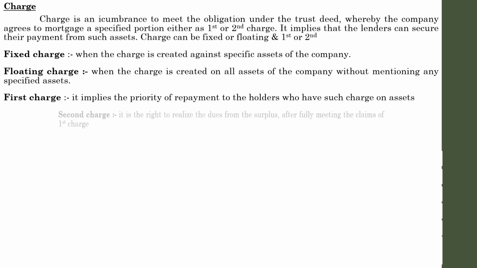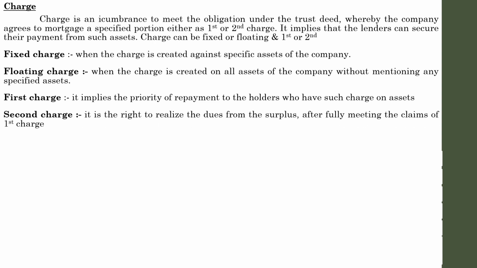And next one is second charge. Second charge on any specific asset implies the right to realize the dues from the surplus after fully meeting the claims of the first charge. I believe you have got the concept about first charge and the second charge. There is not much of a difference. So these are the different types of charges with regard to debentures on specific or a group of assets of the concern.